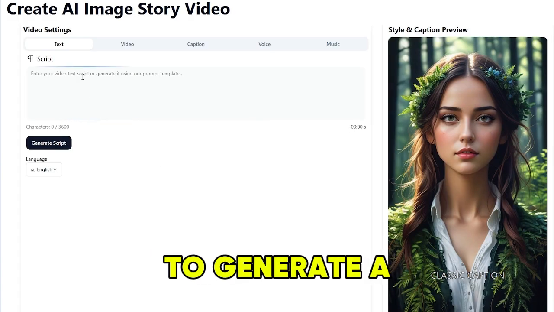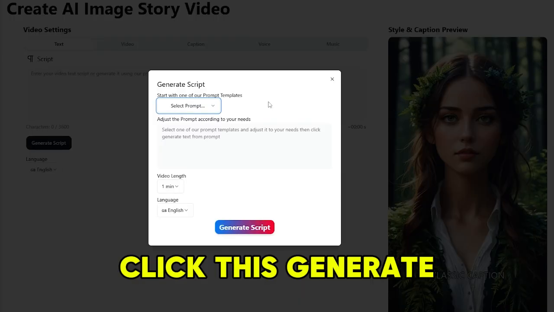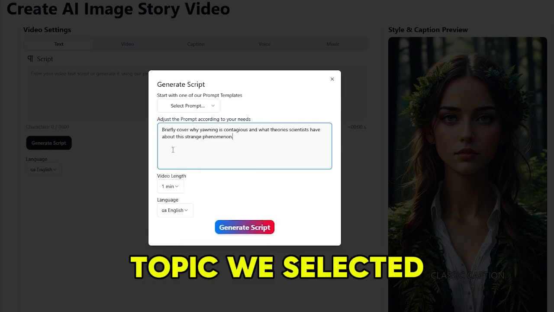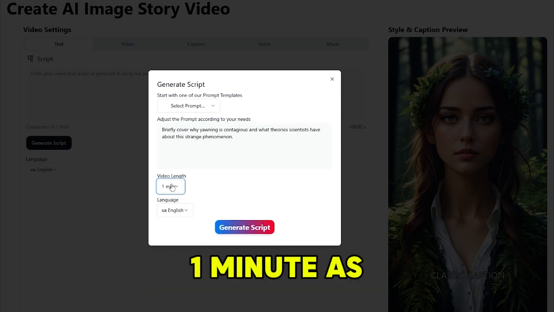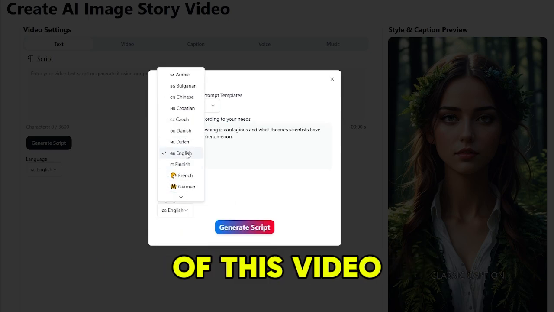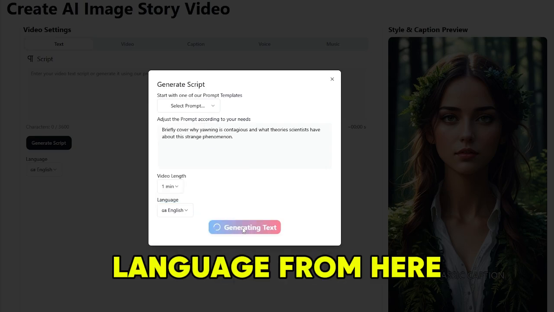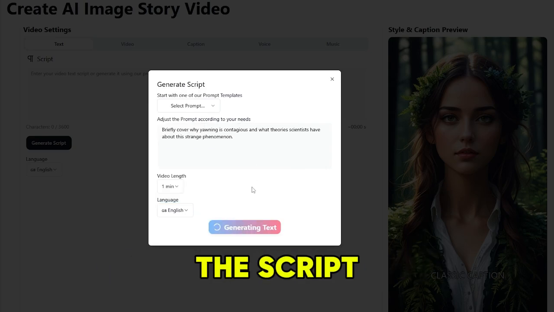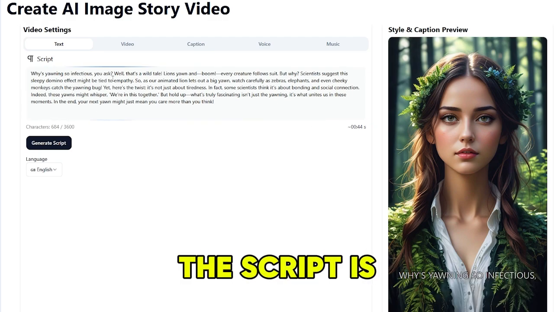Now, we need to generate a video script. Click this Generate Script option and paste the topic we selected, and let's select 1 minute as the duration time of this video, and then we need to select language from here. And let's generate the script. This is perfect. The script is completed.